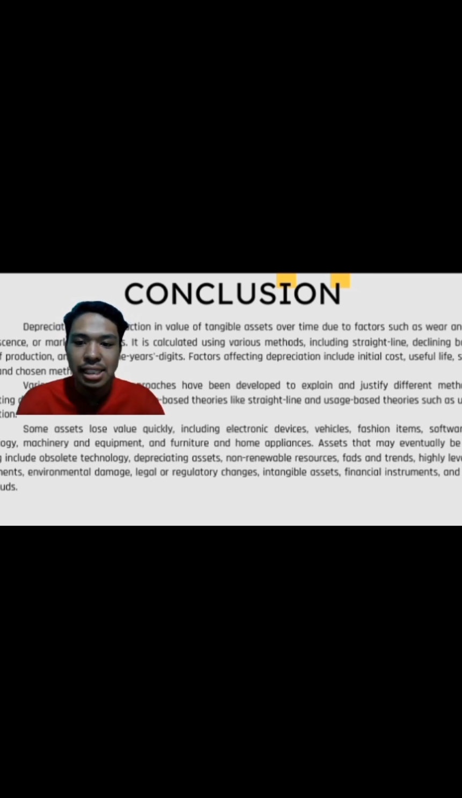Assets that may eventually be worth nothing include obsolete technology, depleting assets, non-renewable resources, speculative investments, environmental damage, legal or regulatory change, intangible assets, financial instruments, and scrip and funds.